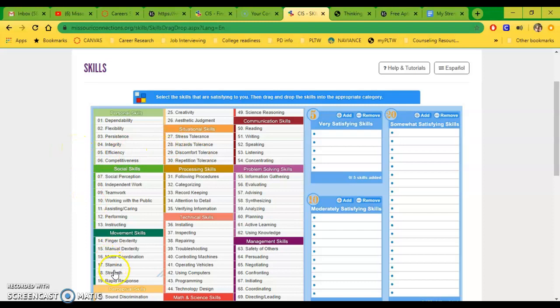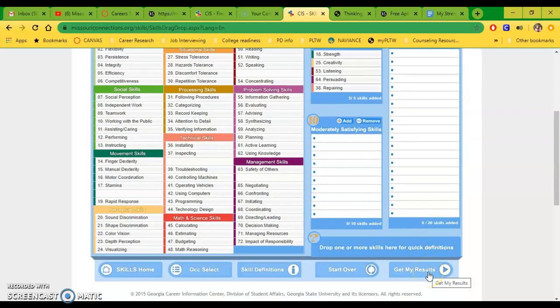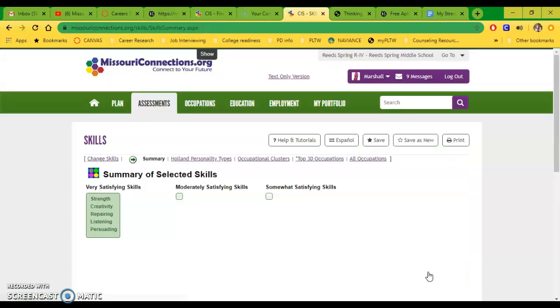So you can just go ahead, if you're good at sports, maybe that's your strength. Maybe you're very creative. You're good at listening to others. I don't know. You can go ahead and just add several strengths here, top 5, and then add your 10, and then you're going to click Get My Results. And remember, after you get these, you'll see your top 5 skills and your next 5 skills. You always want to click the star save button in Missouri Connections to make sure you save that. Okay.